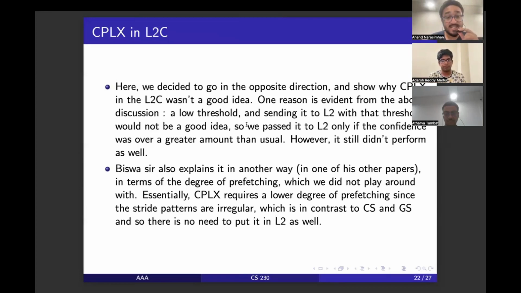And also in one of Biswabandan's papers, he explains it in terms of the degree of prefetching, and says that complex requires a lower degree, so it must be prefetched later on, unlike the constant stride and the GS classification. So that is the reason why we don't put it in L2.